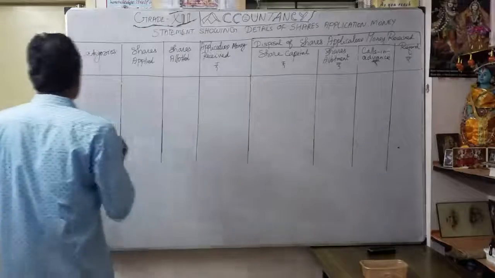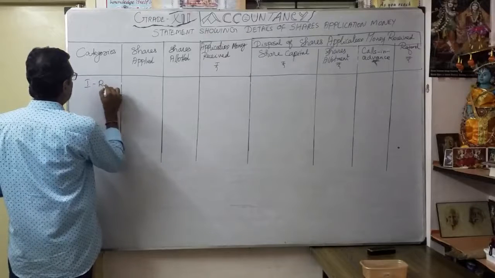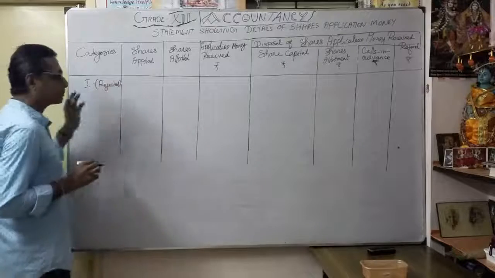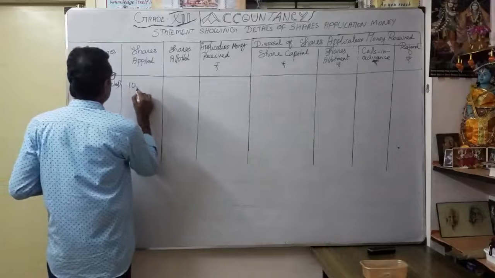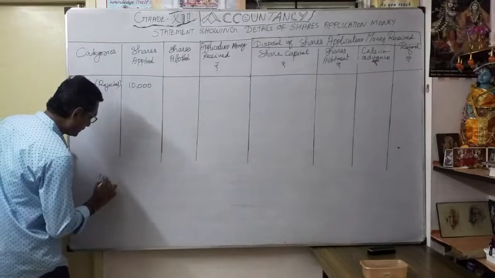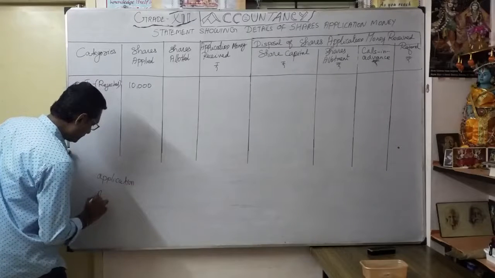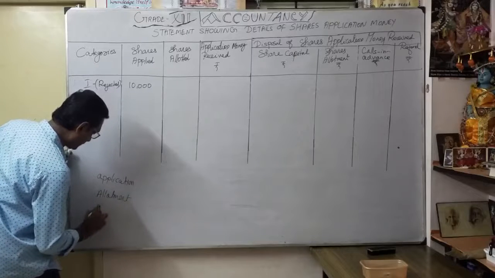What is the category number? Category 1. First one is a rejection, correct? So rejected. How many shares applied in that particular category? As you know, 10,000 shares. What is the application money? Application, allotment, then first and final call, correct?